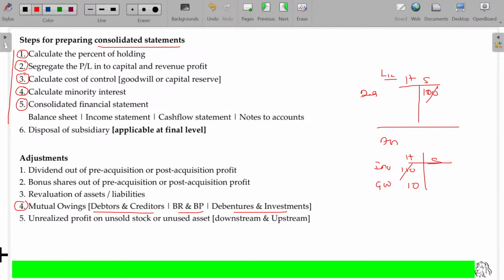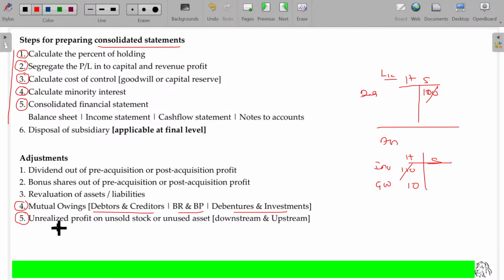Why, sir? The debentures may be traded in the secondary market. The holding company could have purchased the debentures in the secondary market by paying more or less. Who knows? So we are not sure. Not necessarily will both values be the same. Sometimes they may be mismatched. The difference will be called goodwill or capital reserve.